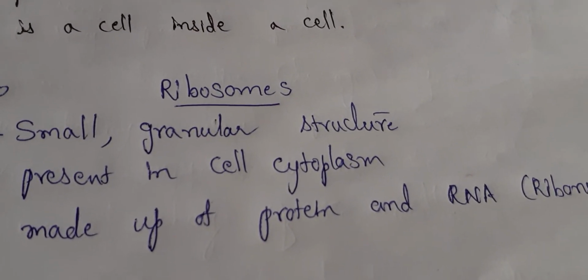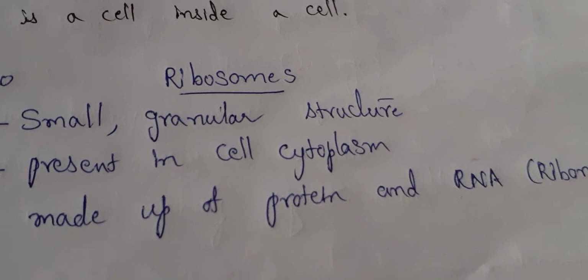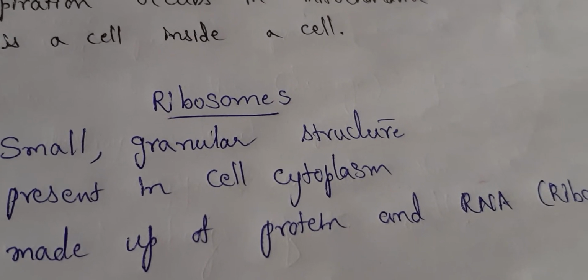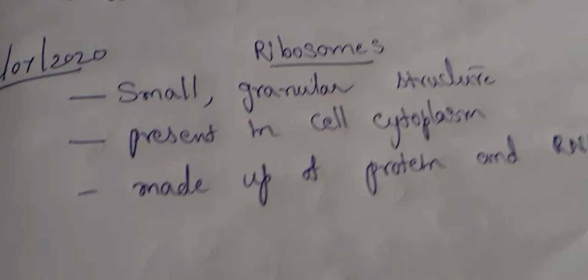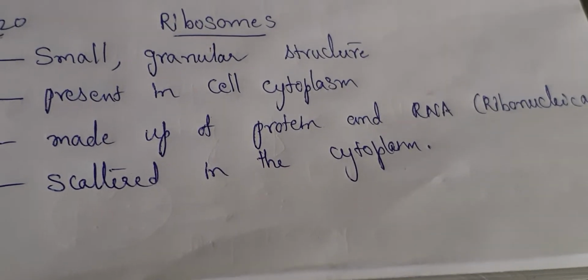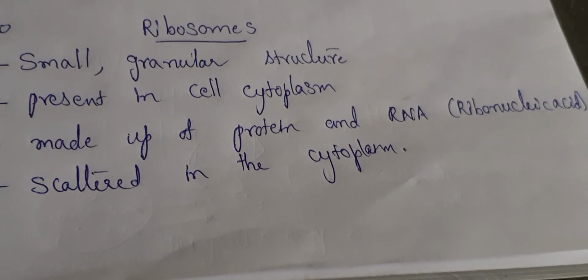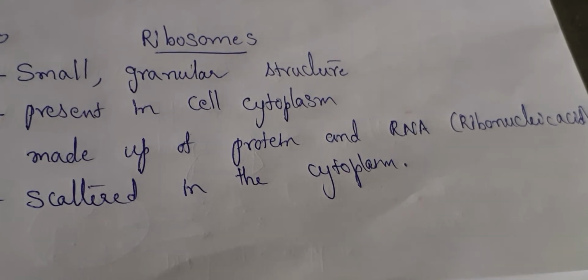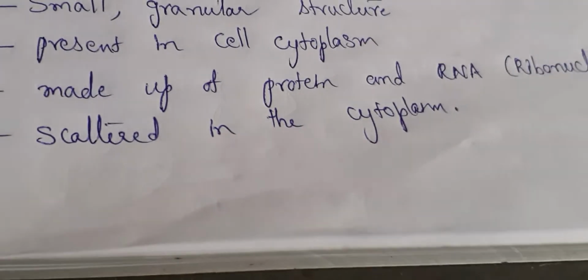So, these are scattered in the cytoplasm. They are not present at one place. They are just scattered in the cytoplasm. You find ribosomes on the endoplasmic reticulum. I already said this when we studied about endoplasmic reticulum.